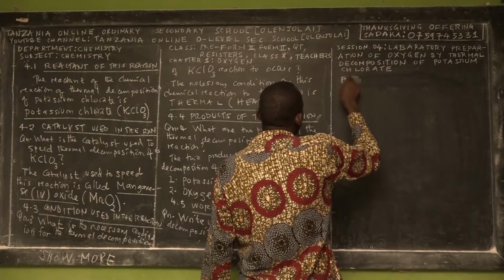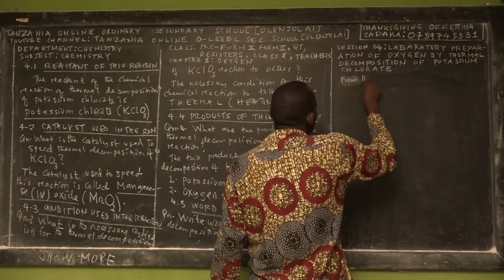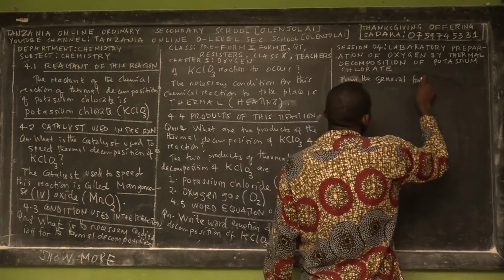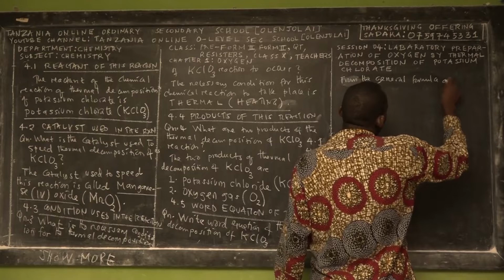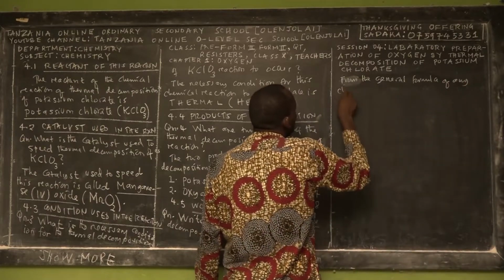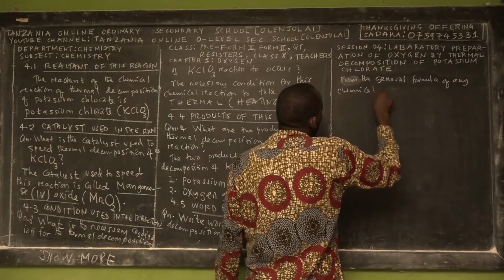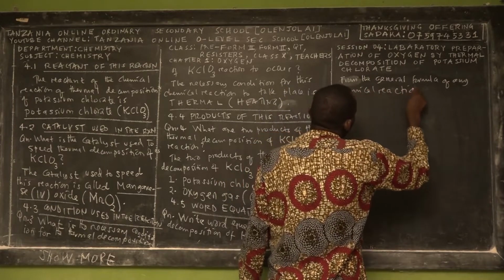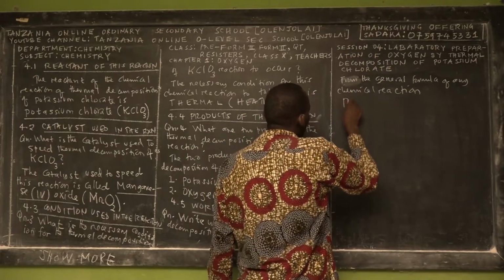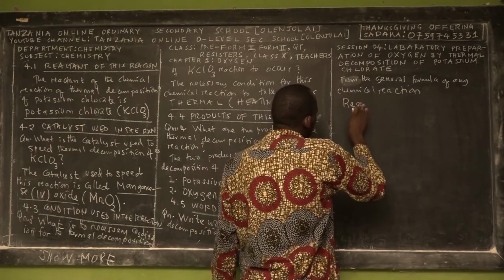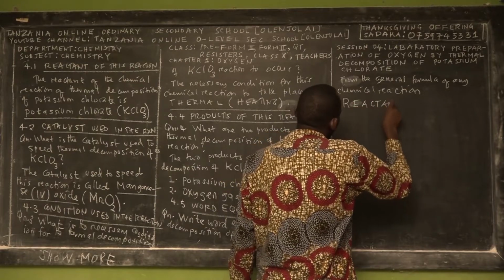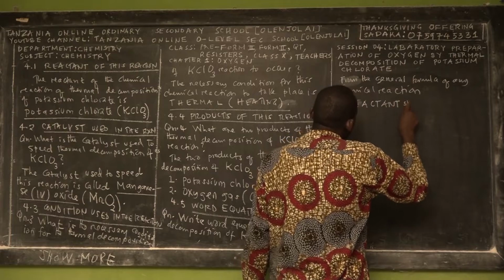From the general form or formula of any chemical reaction, on the left hand side we have the reactants, either one reactant or more than one reactants.